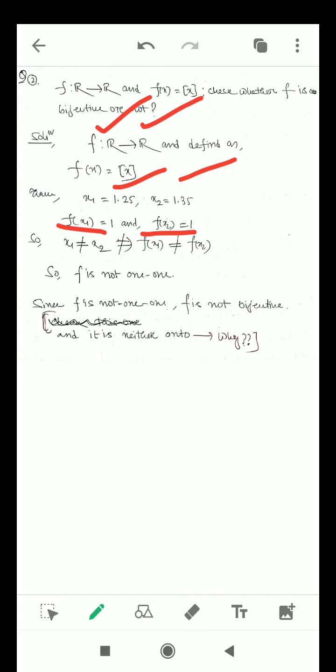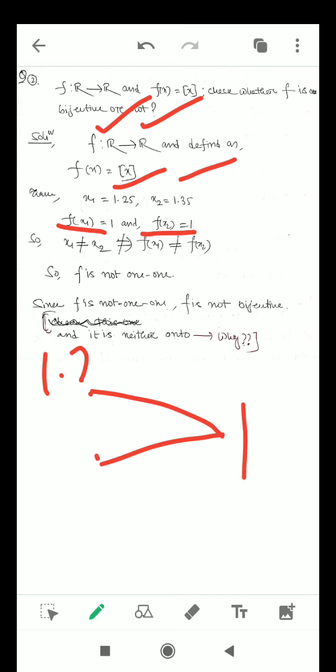We have two different elements, but they are assigned the same image, that is 1. For this reason f will not be a 1-1 function.